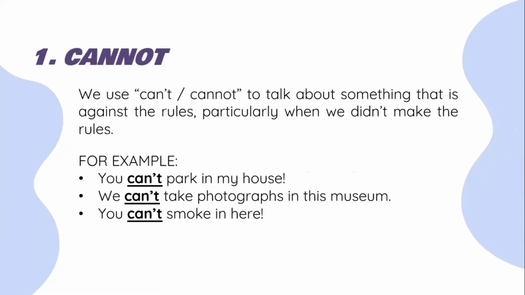The first one, cannot. We can use can't or cannot to talk about something that is against the rules, particularly when we didn't make the rules. For example, you can't park in my house. We can't take photographs in this museum. You can't smoke in here.